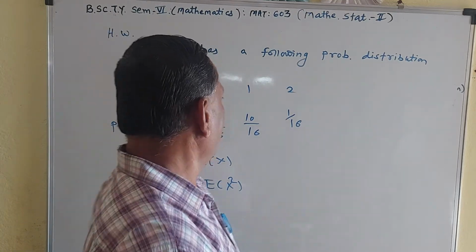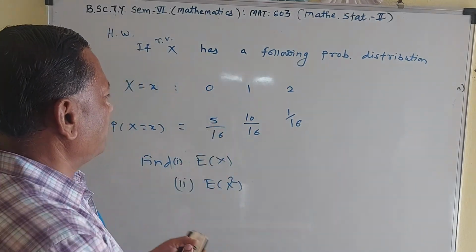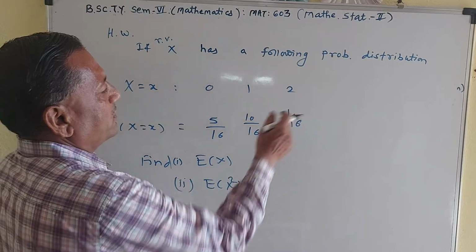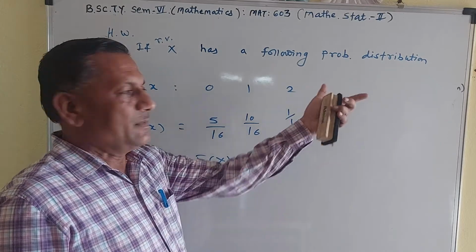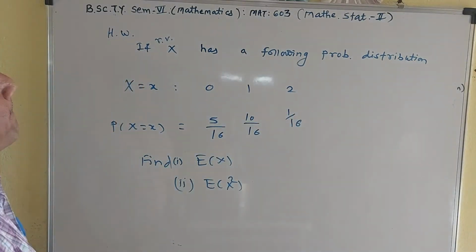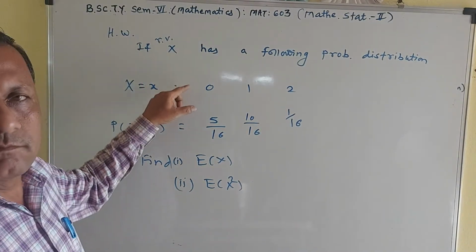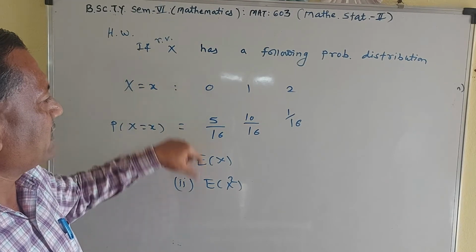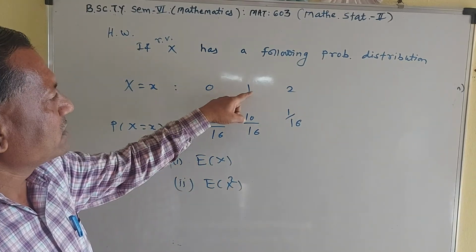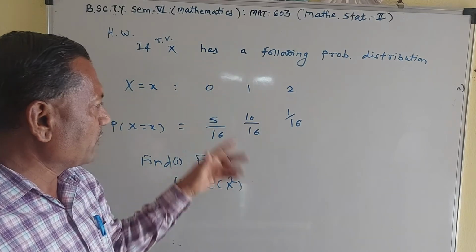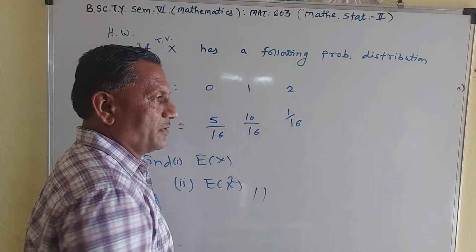So, very simple. Here, random variable x takes the values 0, 1, 2. Corresponding probabilities are 5 upon 16, 10 upon 16, 1 upon 16. Here 5 plus 10 is 15, plus 1 is 16 upon 16. Summation of all probabilities is 1. Then it is a correct probability distribution. So by the definition of mathematical expectation, that is summation of pi into xi, you have E of x. And for x square, you take the squares of 0, 1, 2, and the corresponding probabilities are the same. Then you find E of x square. So we stop here. Thank you.